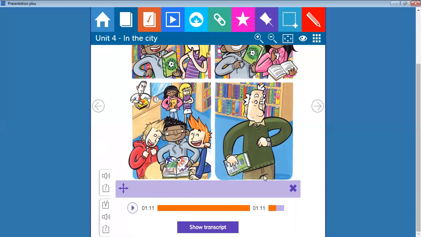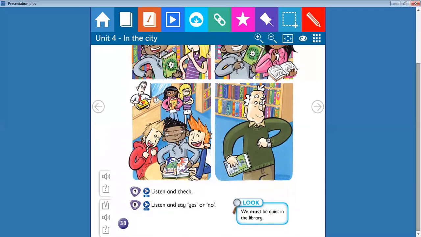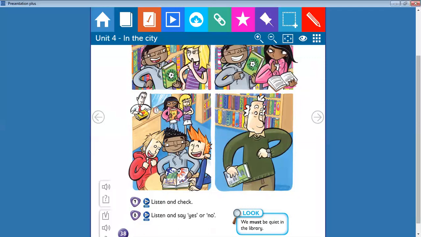So that's it. That was about our story, the children in the library. Okay, look at this part. Look, we must be quiet in the library. We must be quiet in the library. What does it mean, must? Must means an obligation. So it's obligatory to be quiet in the library. Let's talk about this must. What is must?